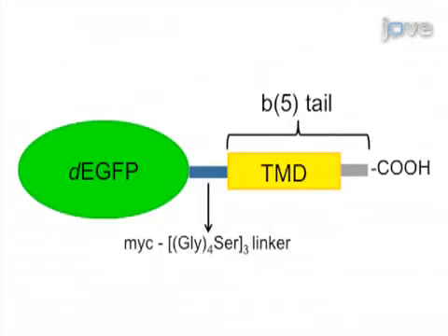The plasmid used in this study consists of an enhanced version of GFP fused at its C-terminus to the tail region of the ER isoform of rat cytochrome B5 via a linker sequence. The tail region of B5 contains the entire sequence that remains membranous.